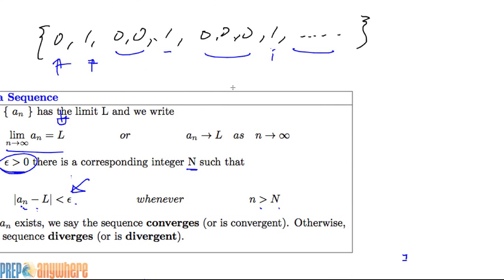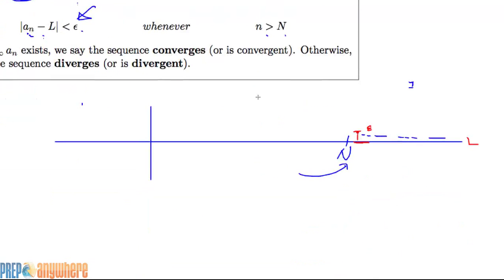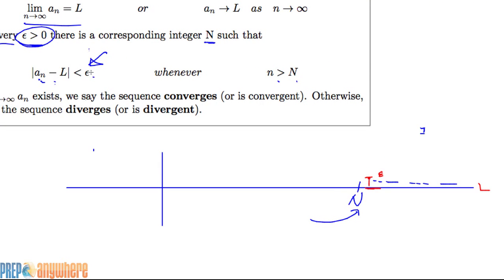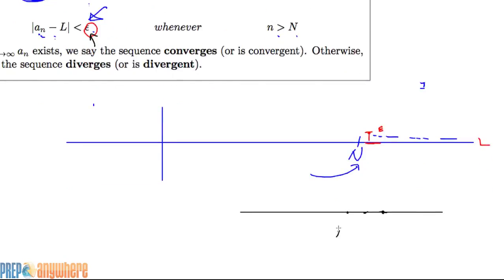Now for this sequence, we can actually make it equal to 0. So we can always make it smaller than any epsilon, no matter what positive epsilon we pick, because for most of the sequence, it's just 0. So if you subtract 0 from 0, it's going to be smaller than any positive value. But that has to be true for any number after n.